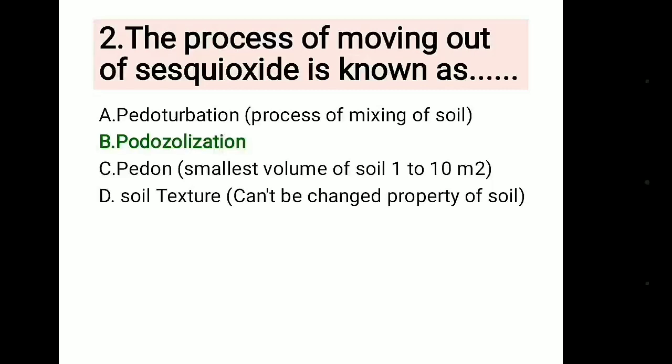Second, the process of moving out of sesquioxide is known as, and the right answer is pedoxylation. Let's see the other options. Pedoturbation, the process of mixing of soil. Then pedon, the smallest form of soil, which is 1 to 10 meters square. And soil texture, which is the constant property of soils, which cannot be changed.